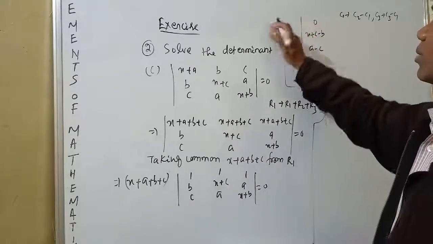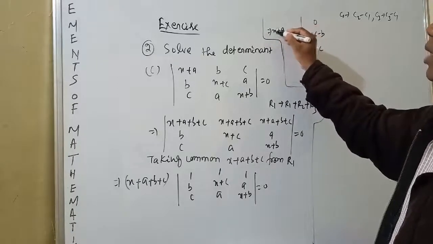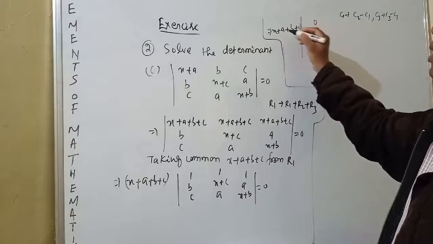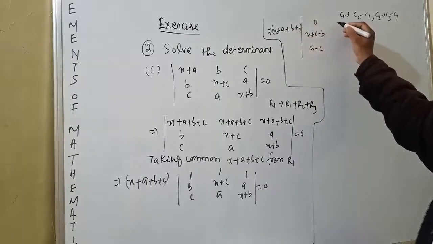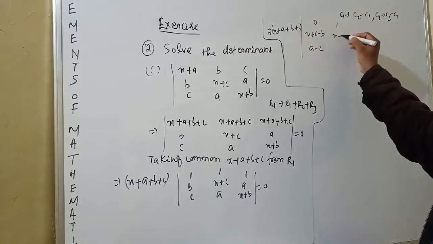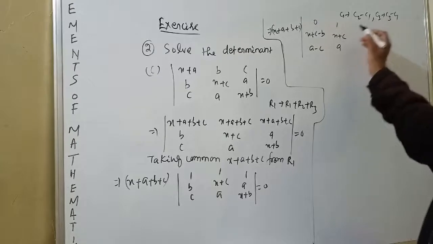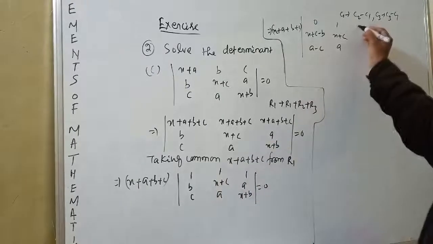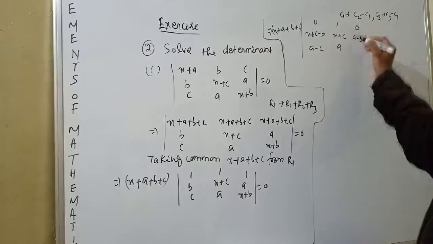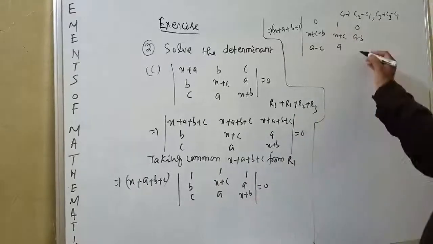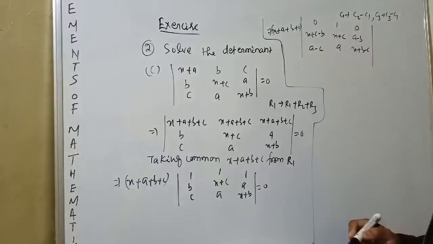Here x plus a plus b plus c. Here you see 1, x plus c, a. C3 minus C1, that is 1 minus 1 is 0, a minus b, x plus b minus c, x plus b minus c. Now you find the determinant.